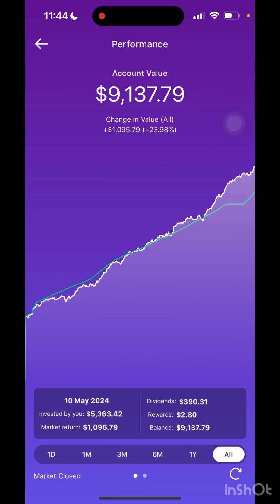So at the time of my last video, when I quote unquote was losing money, even though the money that I've invested is a set amount, you can see at the bottom left, it says May 10, 2024, invested by you. This number, take it with a grain of salt, add on an extra $2,000, I think it was like 2.7, because when I was 17, I invested through my parents' name, using the Raiz Kids feature, and then I had it all transferred over the day I turned 18 into my own account.